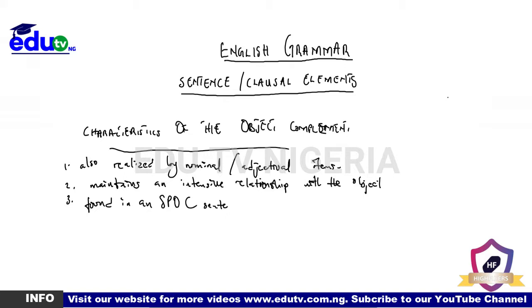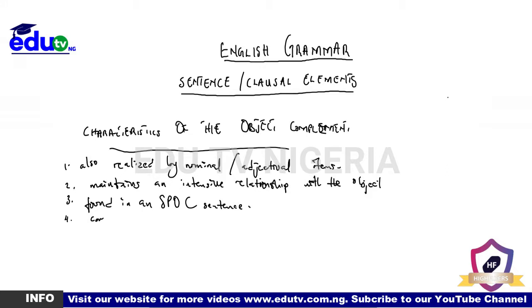So for us to have an object complement, the sentence must be an SPOC sentence, and that means that the sentence must have what we call a complex transitive verb, because a complex transitive verb is the one that we should have in an SPOC sentence. A complex transitive verb is a verb that can take an object and at the same time take an object complement. So it comes after the direct object.